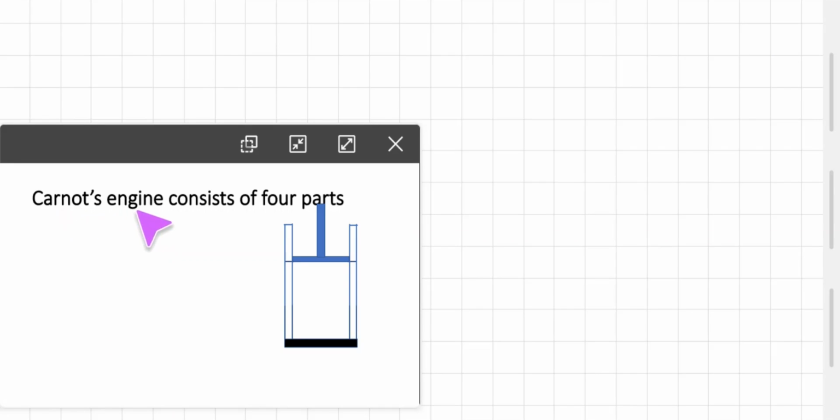The Carnot heat engine consists of 4 parts. The first part is the cylinder. In this cylinder, we are considering a specific volume in which 1 mole of perfect gas will be placed, and heat will be given to this cylinder or taken out.